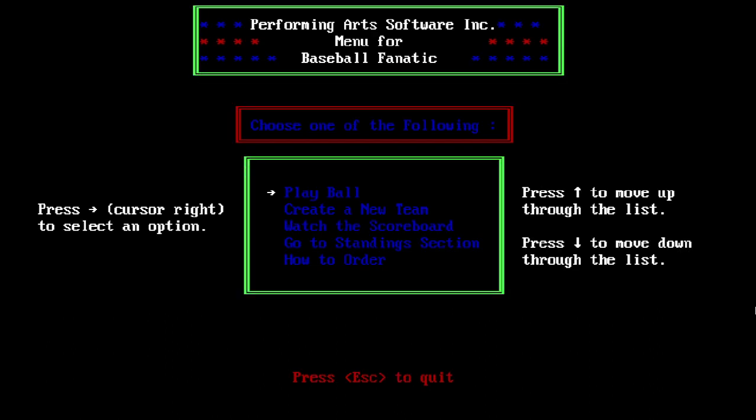So that is probably going to wrap it up here since we only have the 2 inning version of this game, but at least we'll get it out there. Finally was able to track this thing down. So that's Baseball Fanatic for the IBM PC.